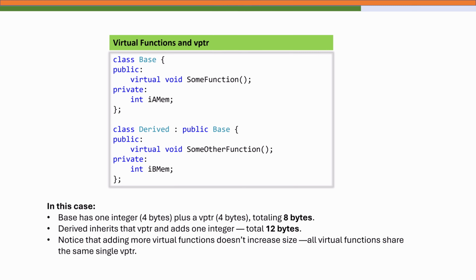In this case, B has one integer, that is 4 bytes, plus vptr 4 bytes, totaling 8 bytes, considering a 32-bit architecture system. Derived inherits that vptr and adds one integer, so the total becomes 12 bytes. Notice that adding more virtual functions doesn't increase the size, as all the virtual functions share the same single vptr.